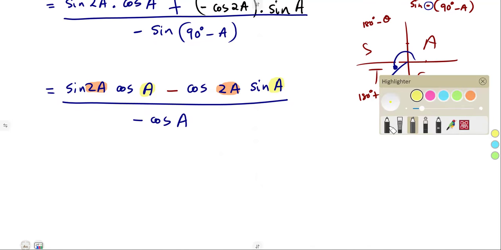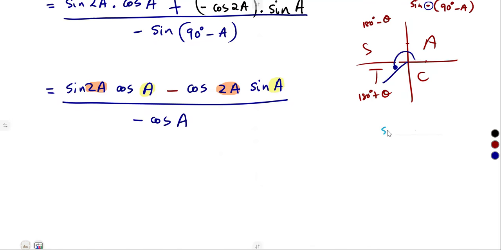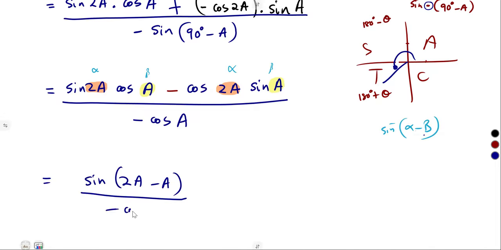So if it is sine alpha minus beta, guys, what is our alpha? This is our alpha, this is our beta, this is our alpha, this is our beta. As you can see, one and the same thing. So it was going to give us the sine of 2a minus beta, which is our beta is a. So it's sine of 2a minus a, everything over minus cos of a. So 2a minus a is going to give us 1a.